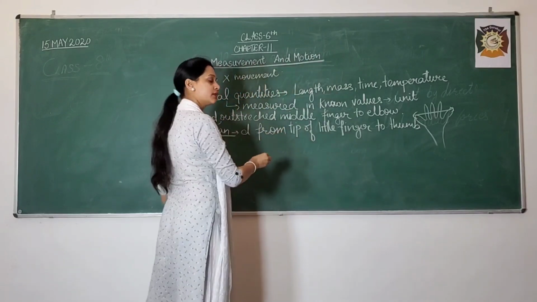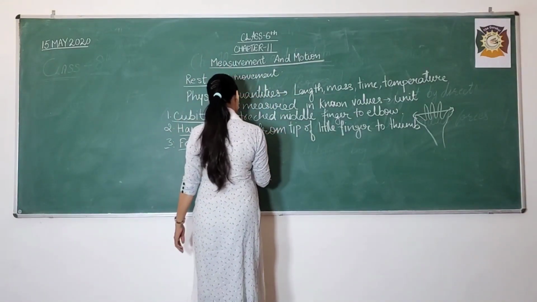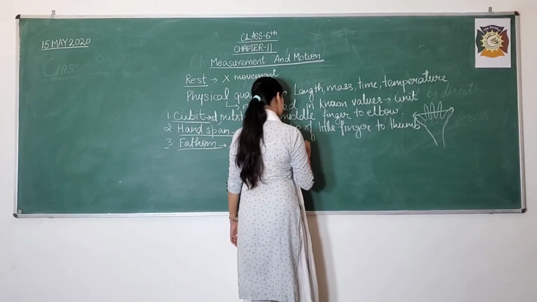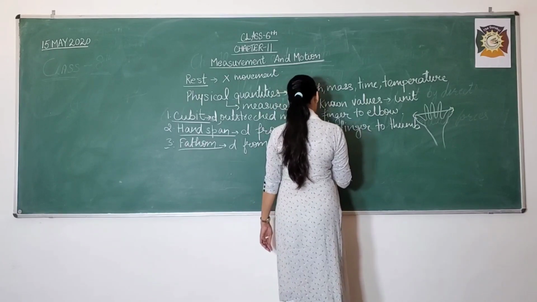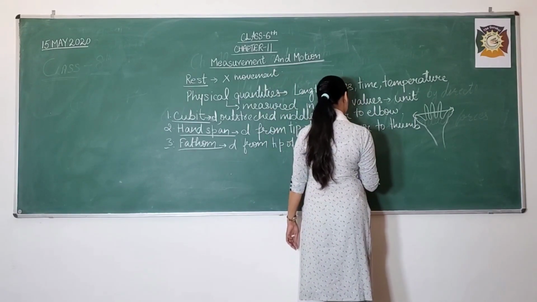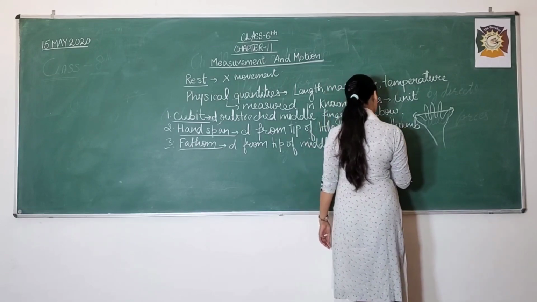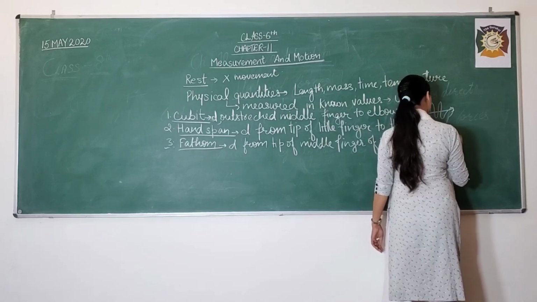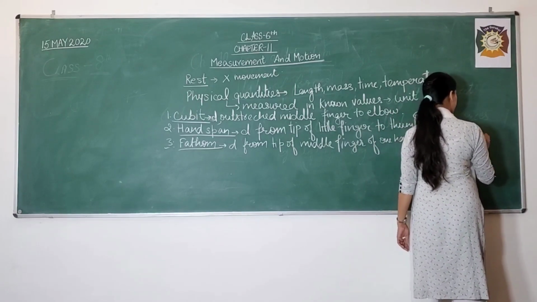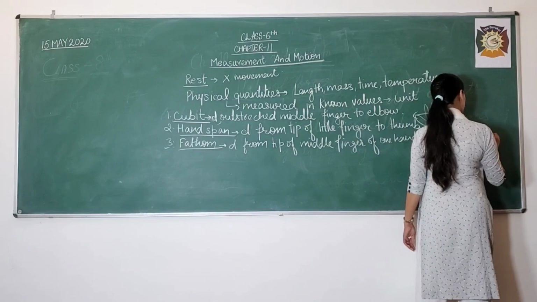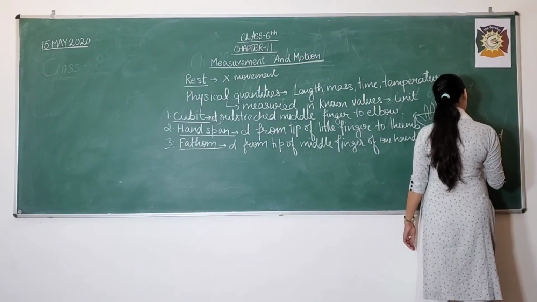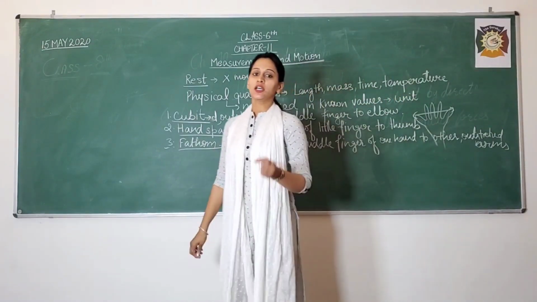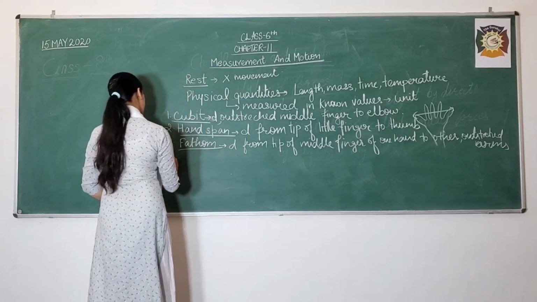It is the distance from the tip of the middle finger of one hand to the other with outstretched arms.